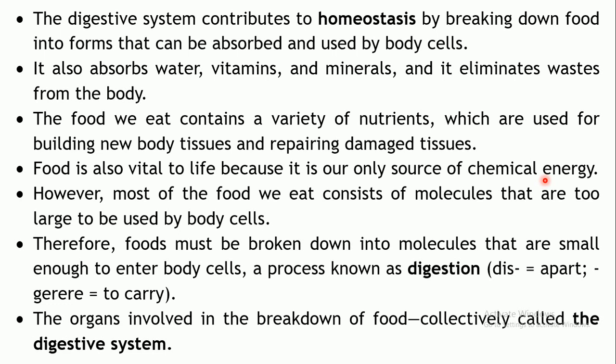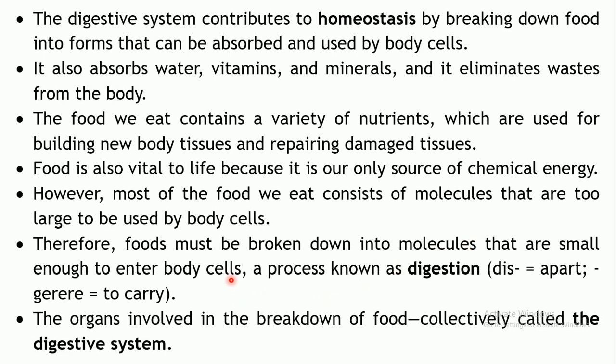These food materials are converted into appropriate types of molecules, because whatever food we consume is too large to be utilized by the body cells. So it is broken down into smaller particles. Further, these are converted into suitable molecules which are small enough to enter the body cells.